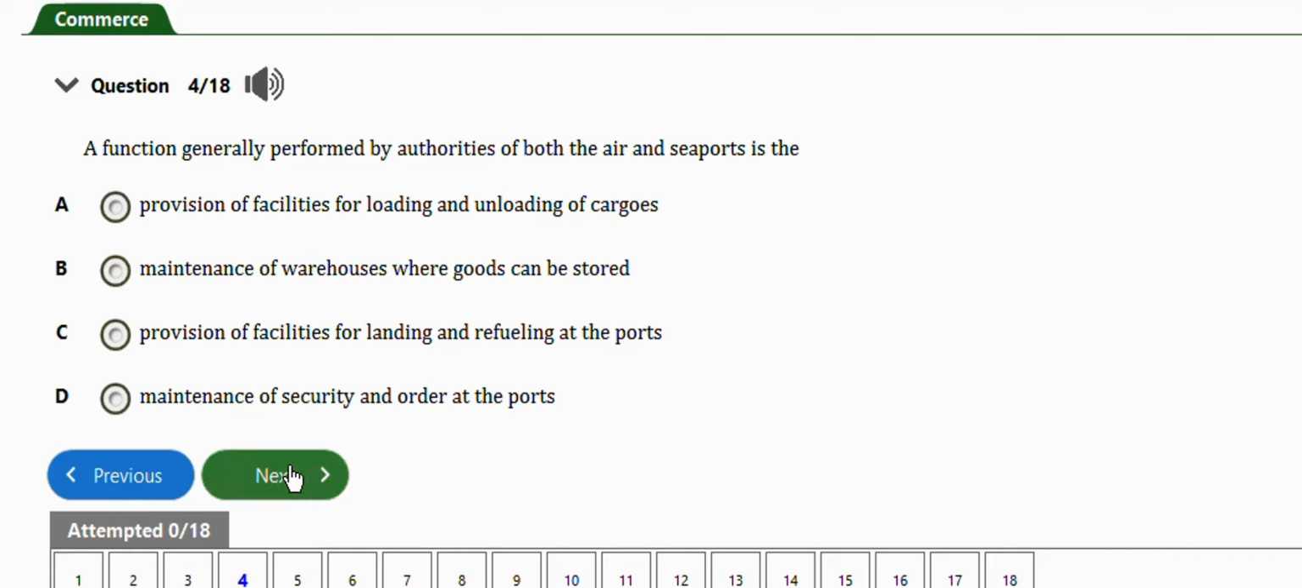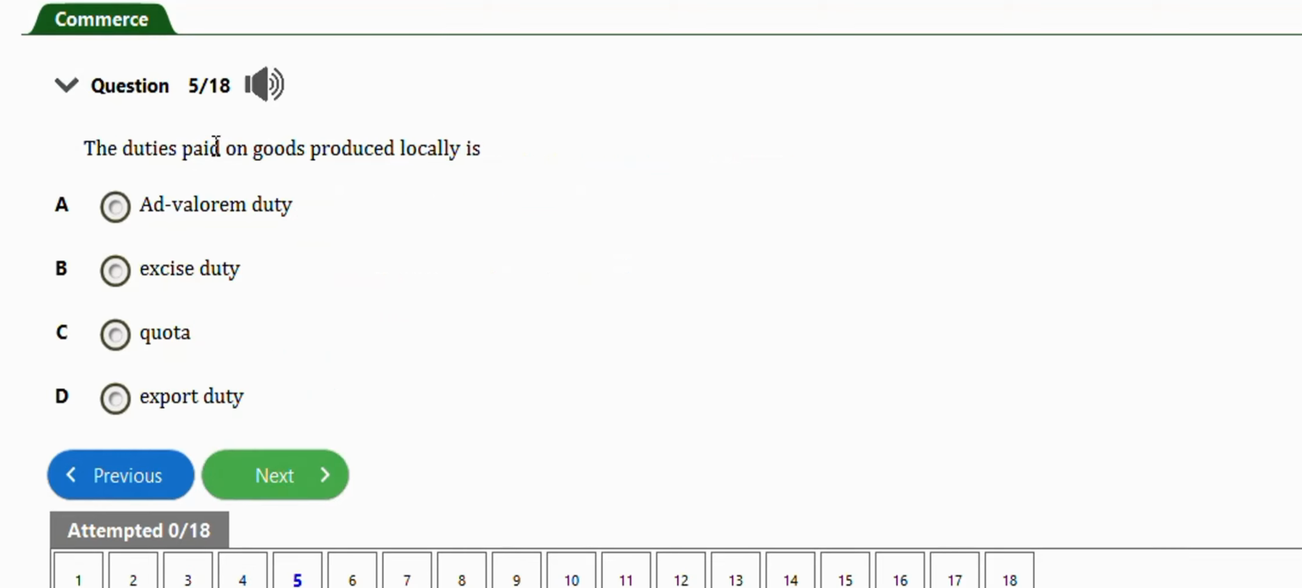Next question. It says the duties paid on goods produced locally is excise duty. Alright, option B. That's the right answer to this question.